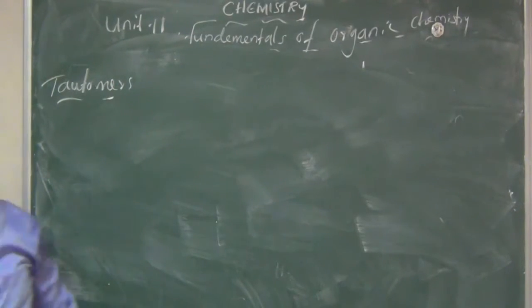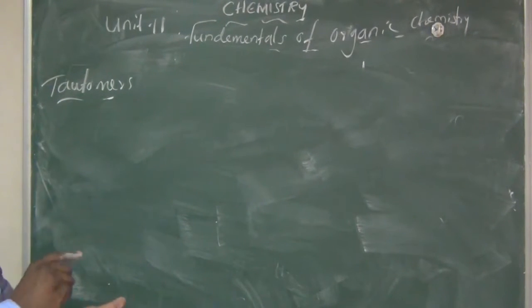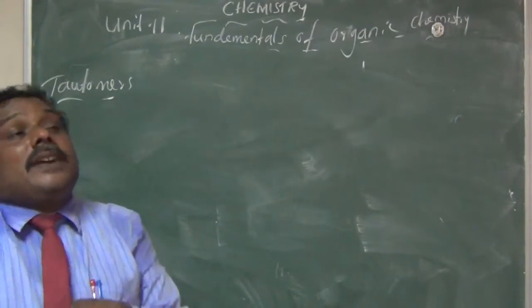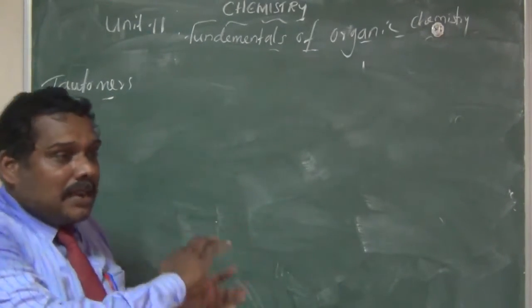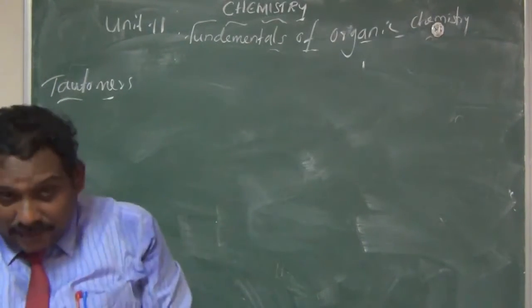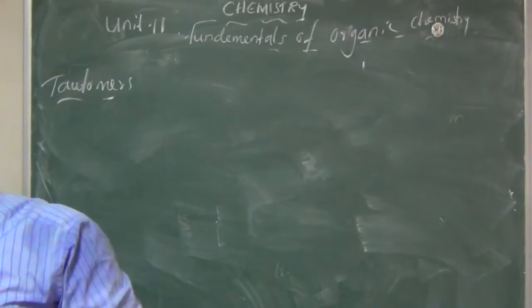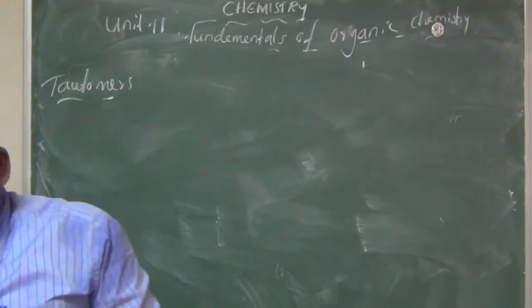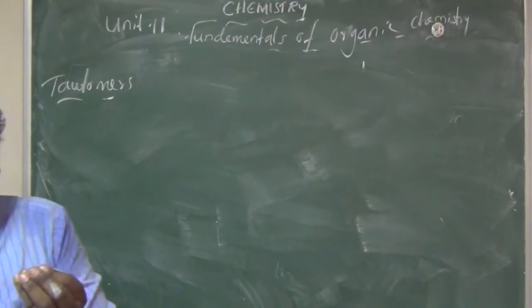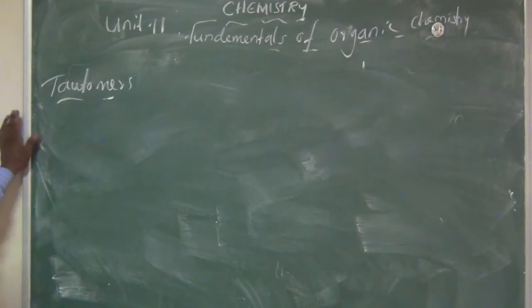Here the compounds have the same molecular formula. These compounds can exist as readily interconvertible forms. One compound can be converted into the other, and the other can be converted back into the first form. So they are readily interconvertible. Here we can say there are two different structures.